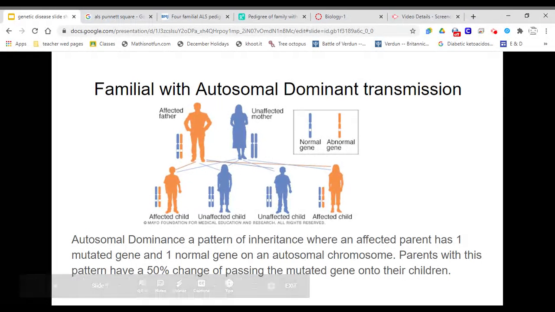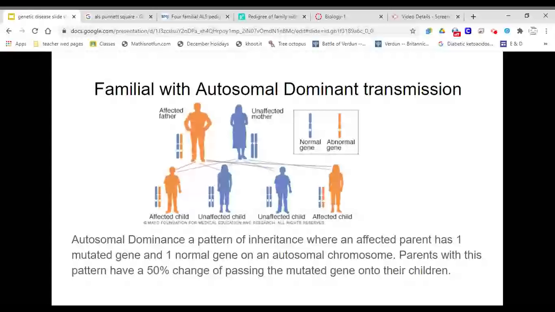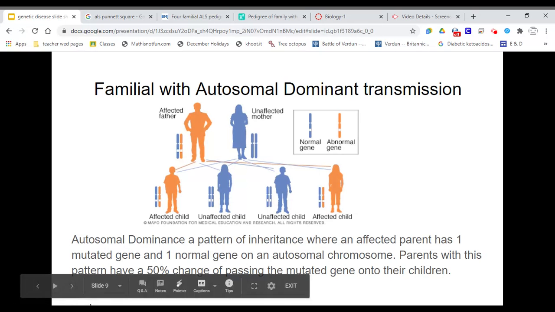Familial with autosomal dominant transmission. Autosomal dominance is a pattern of inheritance where an affected person has one mutated gene and one normal gene on an autosomal chromosome. Parents with this pattern have a 50% chance of passing the mutated gene on to their children.